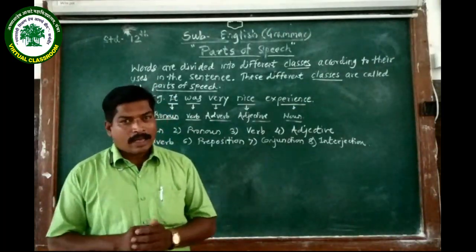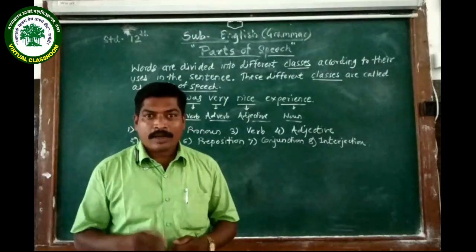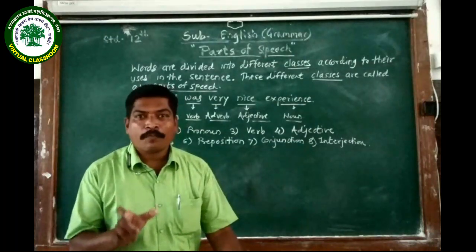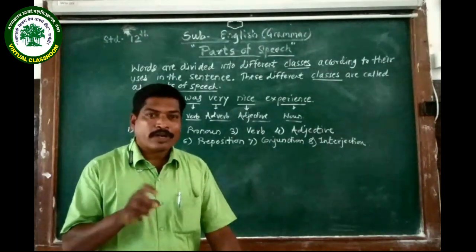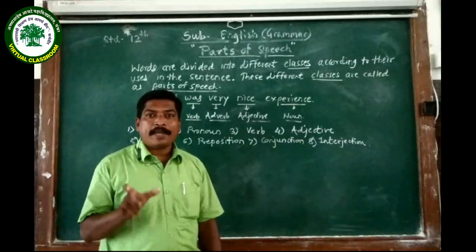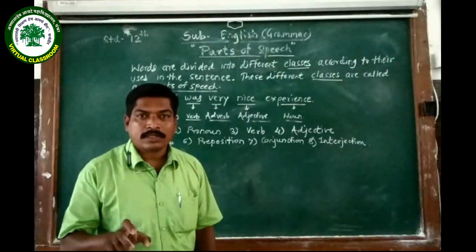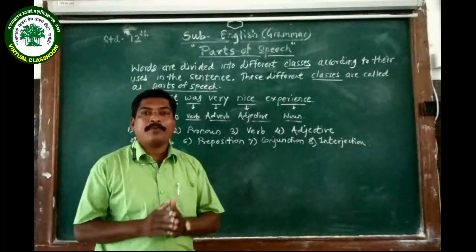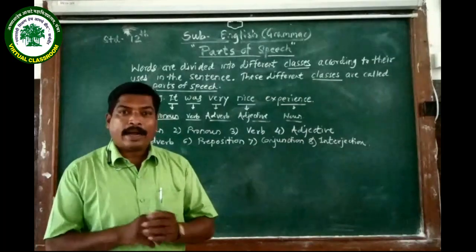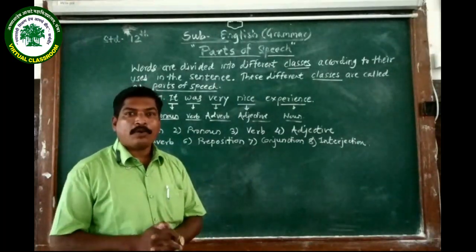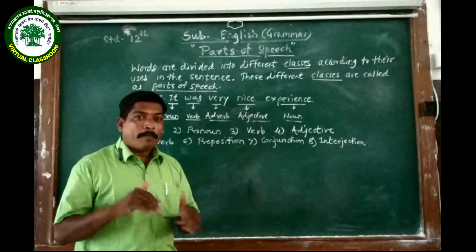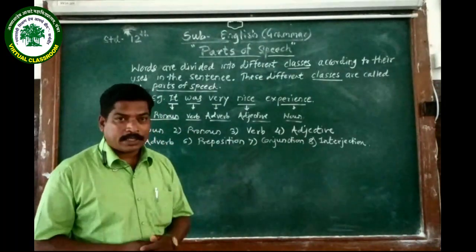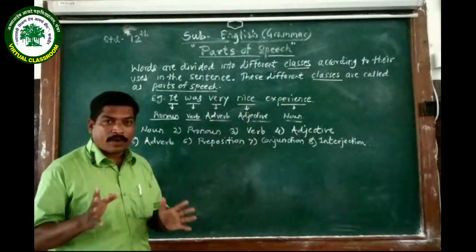So what is word? As all of you know, you have been learning since your 5th standard. Word is a meaningful group of alphabets. And what is sentence? Sentence is a meaningful group of words. So word can be defined as meaningful group of alphabets, and sentence is meaningful group of words.